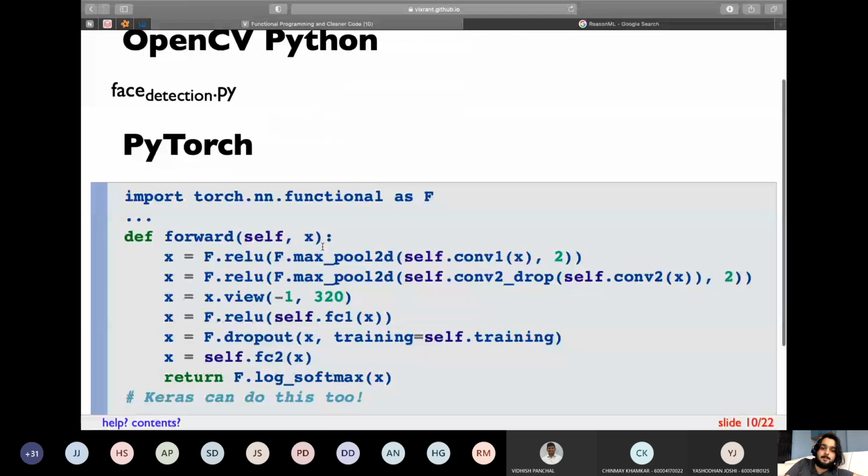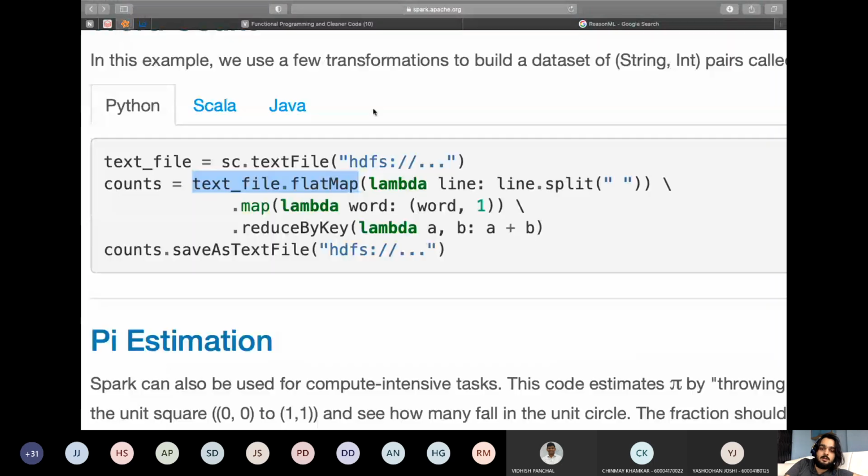The second is Apache Spark. This is a little bit of example. This is in Python actually. So counts: what it does is it counts each and every word in a text file. Given a text file, there's a flatMap function which basically runs over all the elements. Then there's a map function which also runs over all the elements.